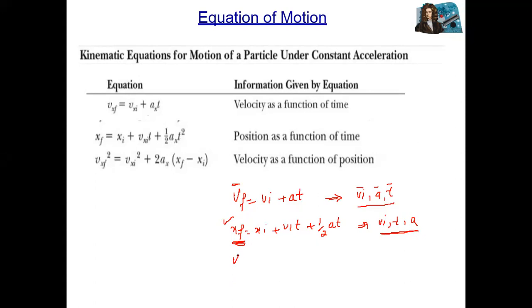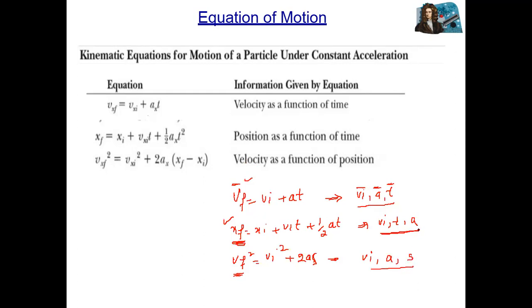Third one is vf square is equal to vi square plus 2as, or 2ax. This one is also final velocity, but in terms of initial velocity, acceleration, and distance or displacement.